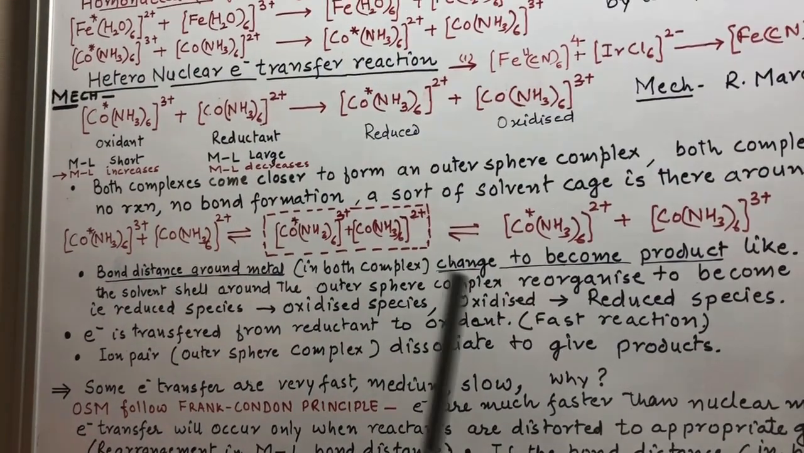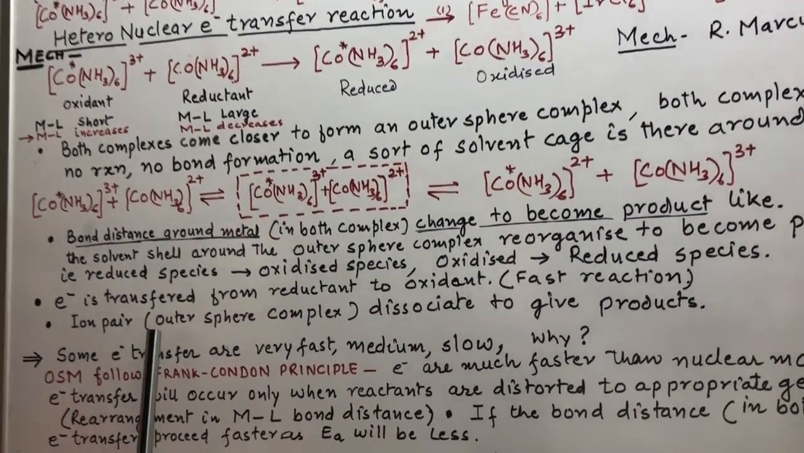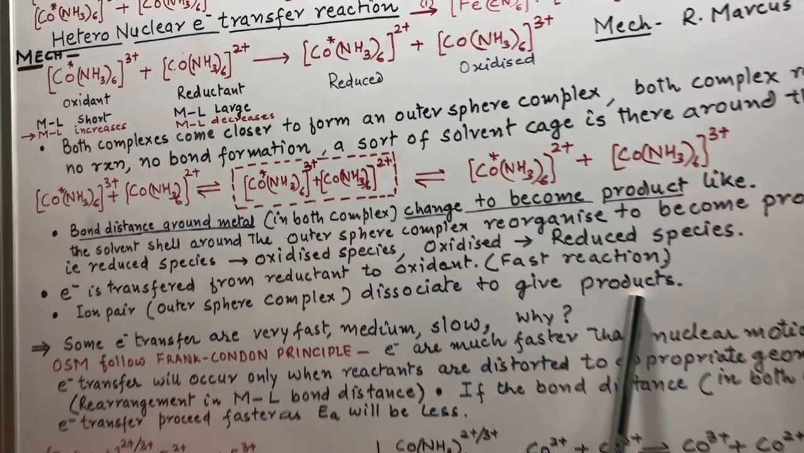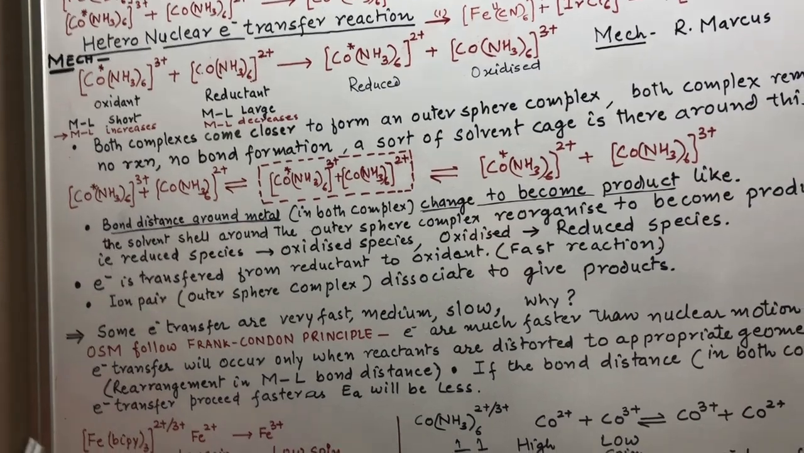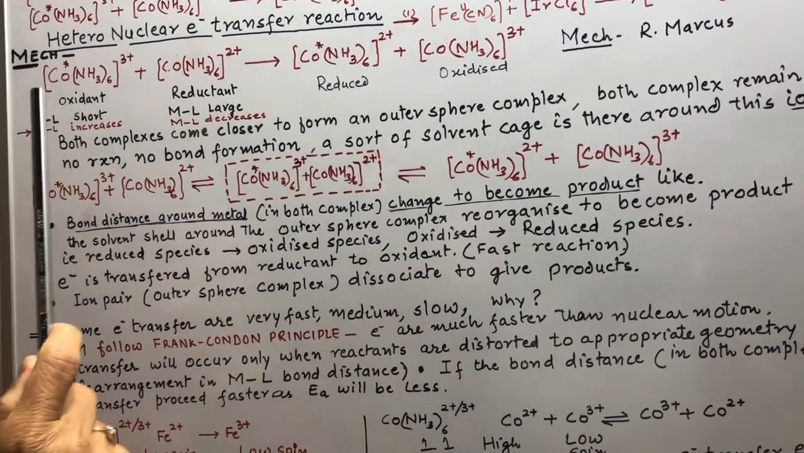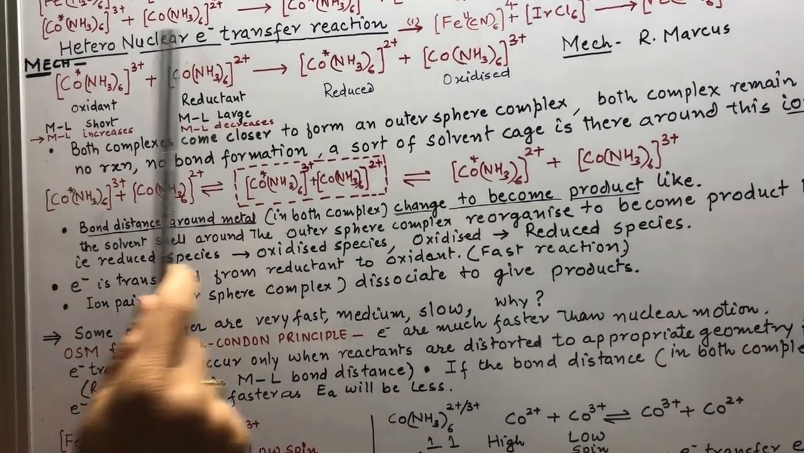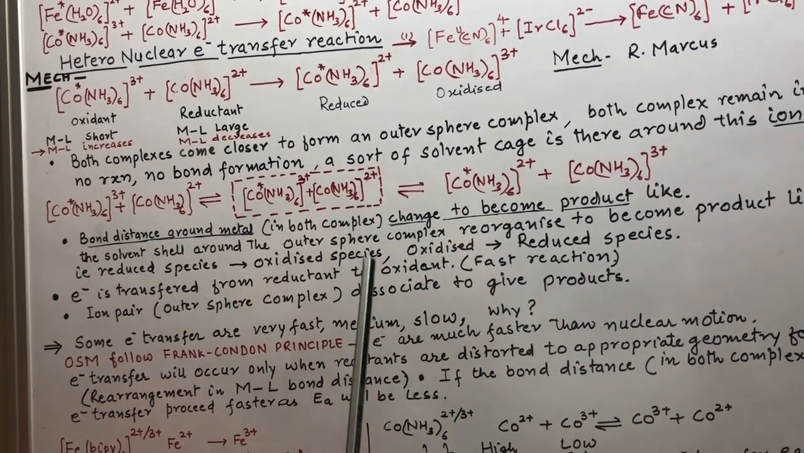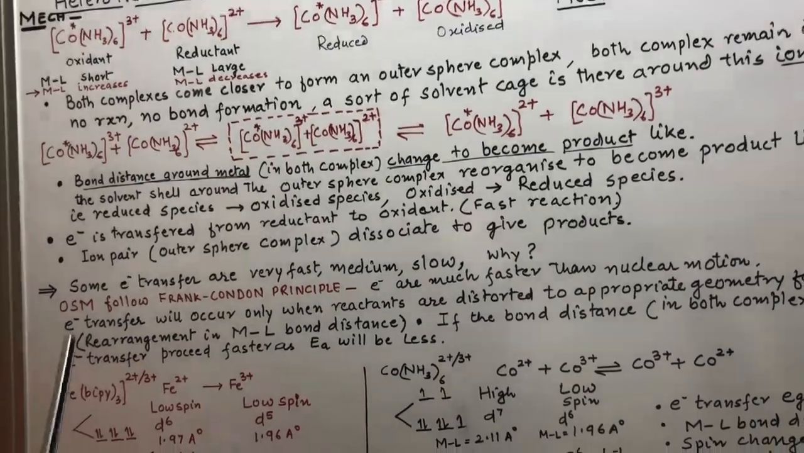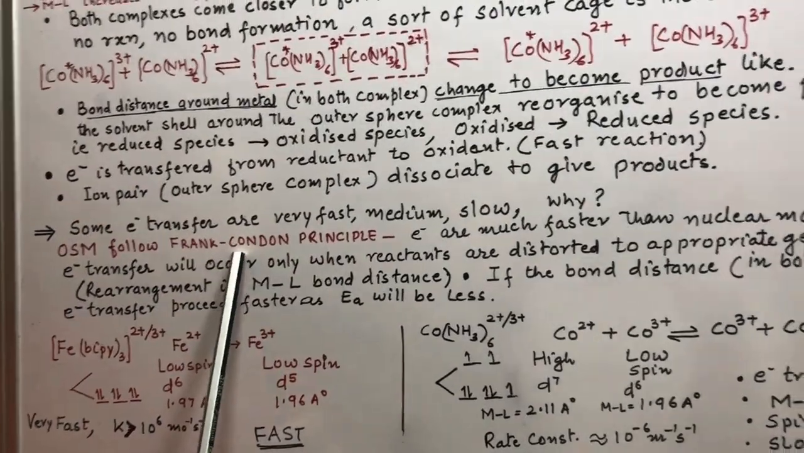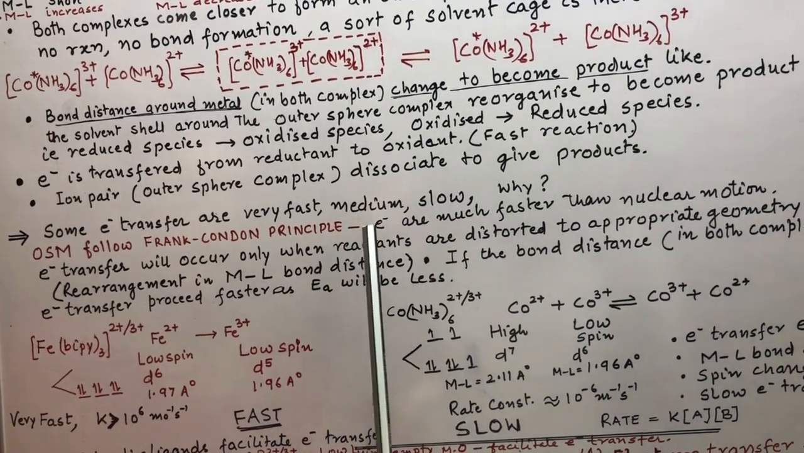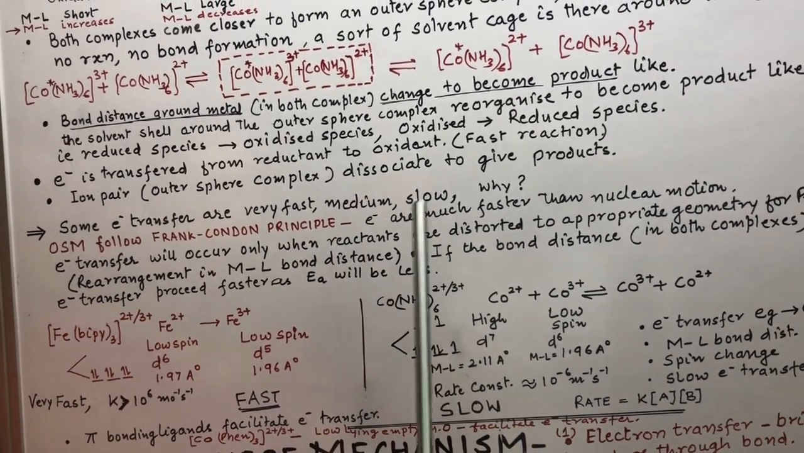And last step, this ion pair outer sphere complex dissociates to give product. In this way, in 3 steps we get the final product. This oxidant gets reduced and this reductant gets oxidized in these 3 steps. Now, let us see, some of these electron transfer reactions are very fast, some are moderately fast and some are very slow. Why is this so?